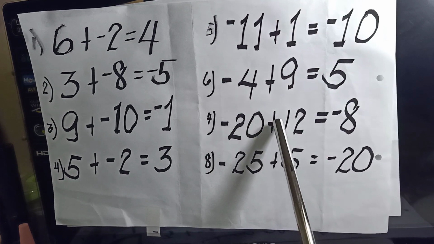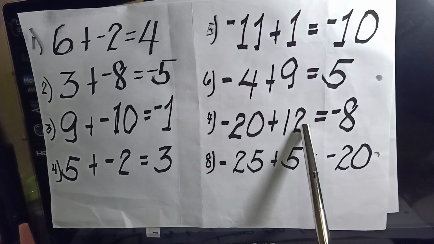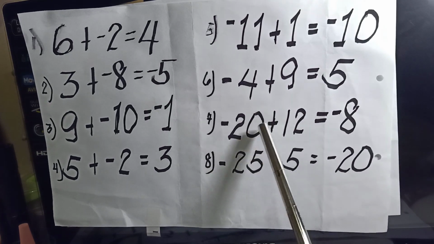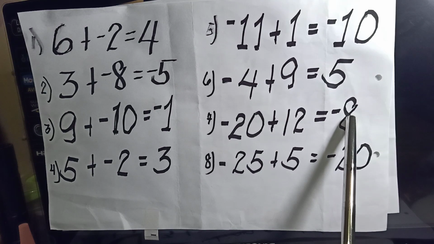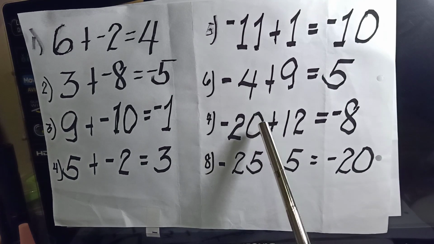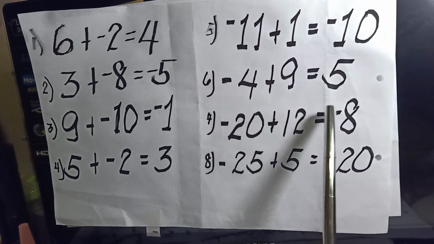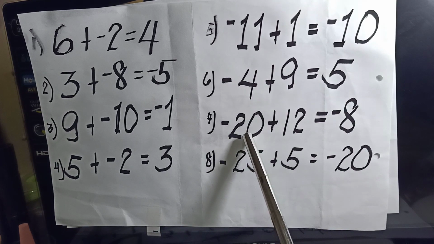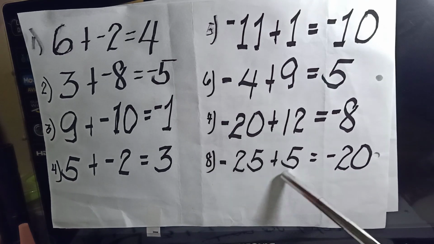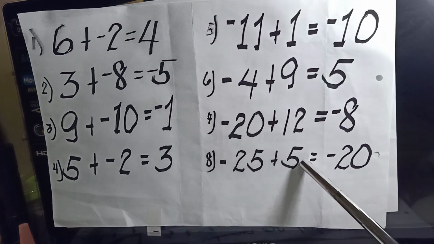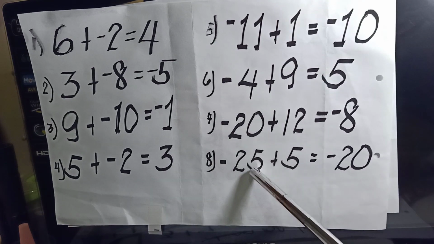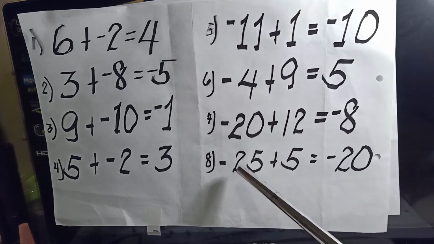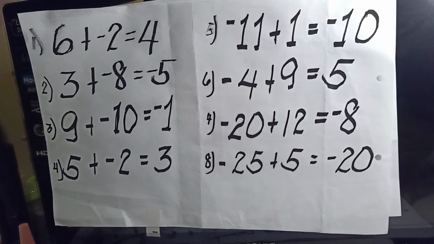How about negative 20 plus 12? That is equal to 8 if we subtracted. 20 minus 12 is equal to 8, regardless of the signs. But the sign of the final answer is taken from the number considered larger. Is that true? On the last example, negative 25 plus 5. Regardless of the sign, 25 minus 5 is 20. We put the sign of the number considered larger to the result.